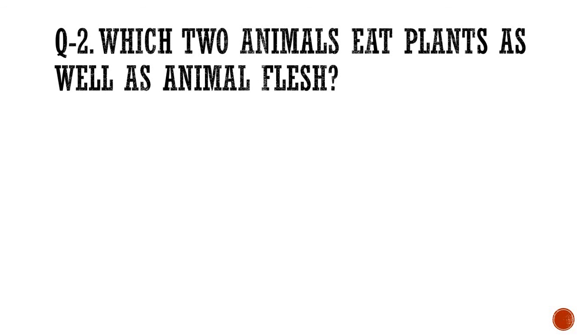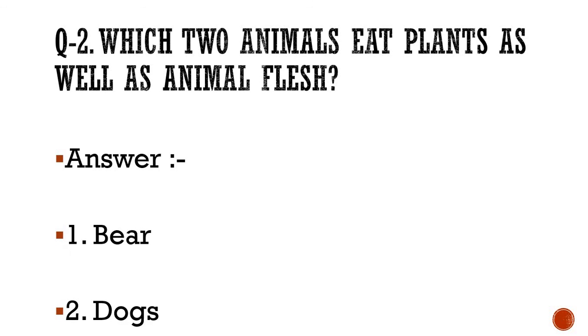Number 2. Which two animals eat plants as well as animal flesh? Now clearly they have asked for two examples of omnivores. Okay, so it is not necessary that whatever I have written you will write the same thing. You can choose any two omnivorous animals. So here is the answer, bear and dogs. I have written two animals here. You can write this or you can write any two of your choice.